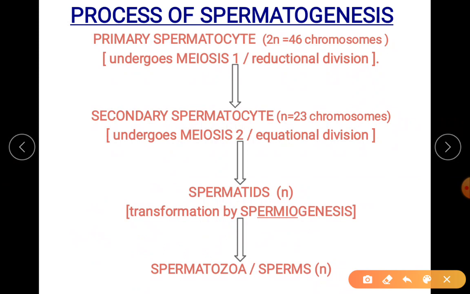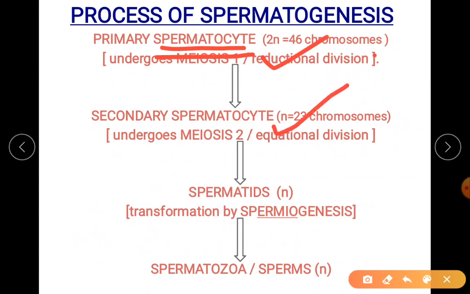Please note, I have underlined spellings over here just to make you more aware of the spellings, which may keep you a little confused. You have understood about spermatocyte, you have heard about spermatogonium. Spermatogonium, germ cell, male germ cell. Spermatogonia, many male germ cells. Spermatocyte, now it is undergoing meiosis. That's why spermatocyte, they are cellular.